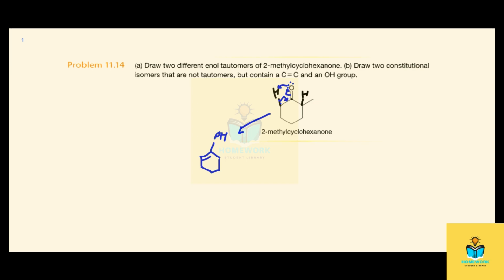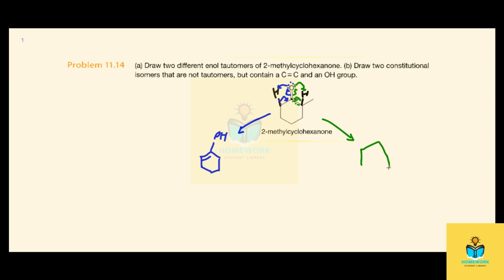But then we have another adjacent carbon with a proton on this side. So alternatively, the oxygen can pick up this hydrogen atom, making a new bond. You make a bond, you break a bond to make the new double bond, the new pi bond here. And when you make a new bond, you break a bond, so you break the carbonyl bond connecting the oxygen.